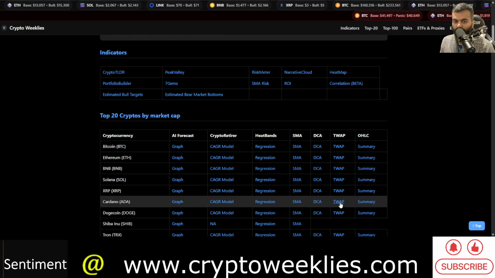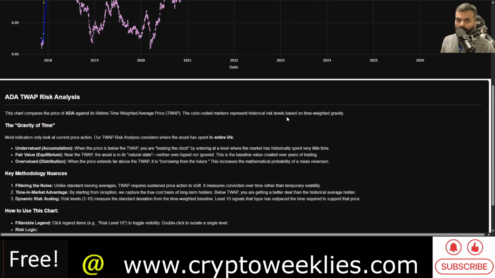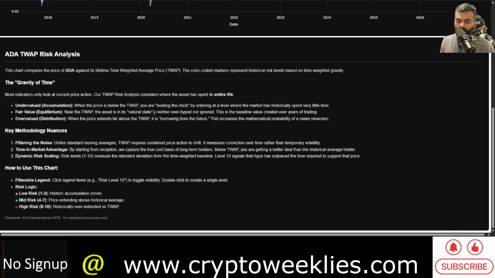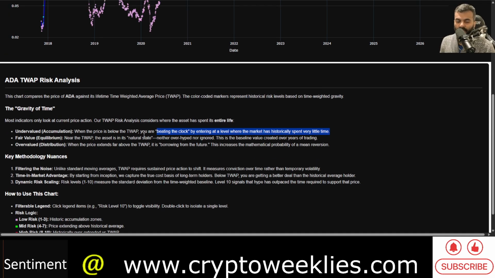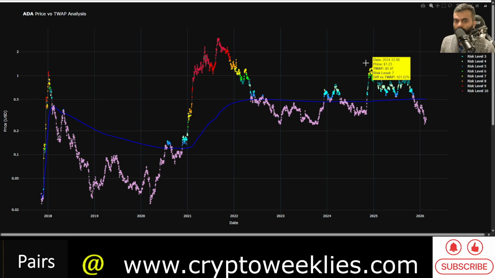Coming to the time weighted average price analysis as an indicator of what the current risk level is, you can read up how this time weighted gravity helps identify the accumulation zone based on not just looking at the current price. The time weighted average price risk helps identify and consider where the price has spent its entire life. Undervaluation is below the time weighted average price, that is essentially beating the clock at entering a level where the market has historically spent very little time. Fair value is at the equilibrium price, and anything above that is the overvaluation zone.